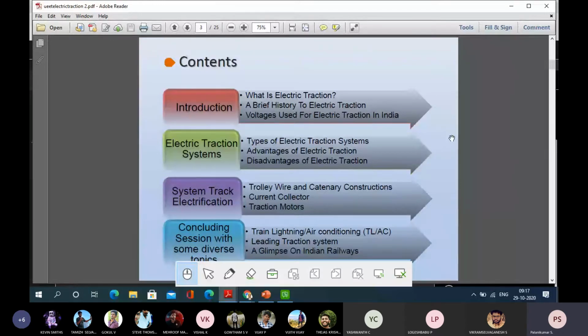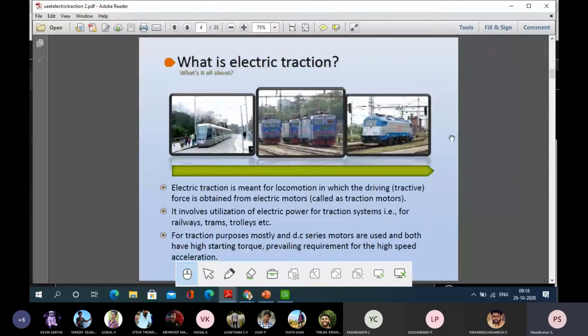And we are going to see also train lighting, not lightning, train lighting and air conditioning, because there are additional loads also. Apart from the tractive effort, we have to provide train lighting and air conditioning and leading traction systems. So what is really happening in Indian Railways we are also going to see.